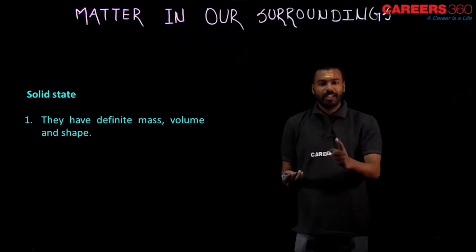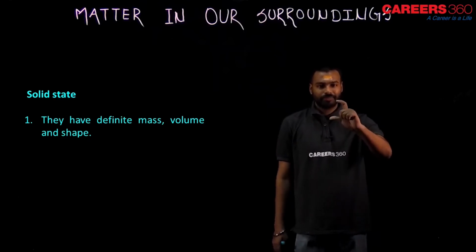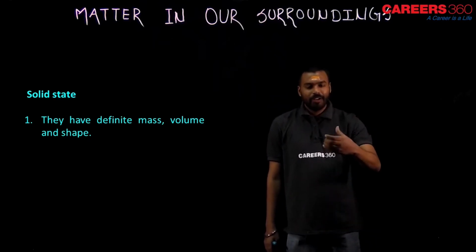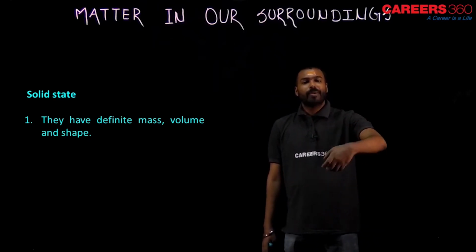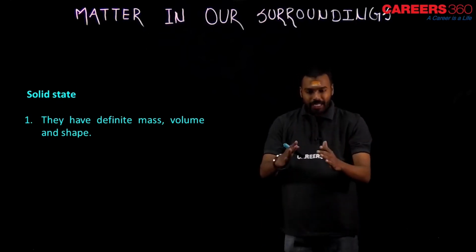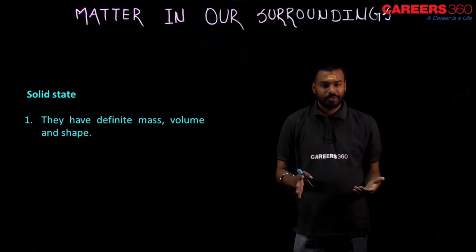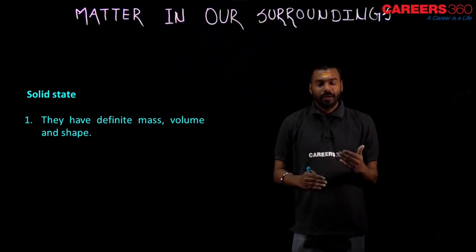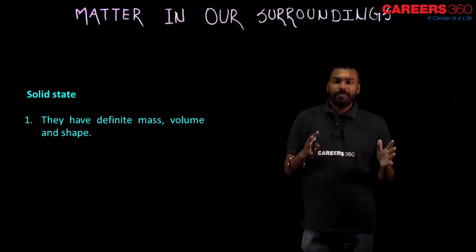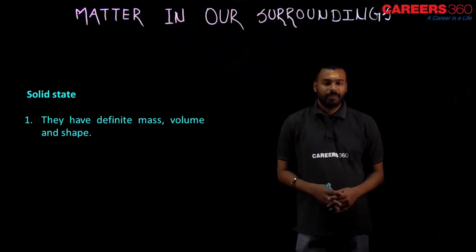But if you take one glass of water, it is in the glass shape. When you keep it in the geometry box, then it will take the geometry box shape. So its shape is not the same. The shape is changing, my dear student, according to the container. But in solid, what happens? The shape remains the same. It has a definite shape.